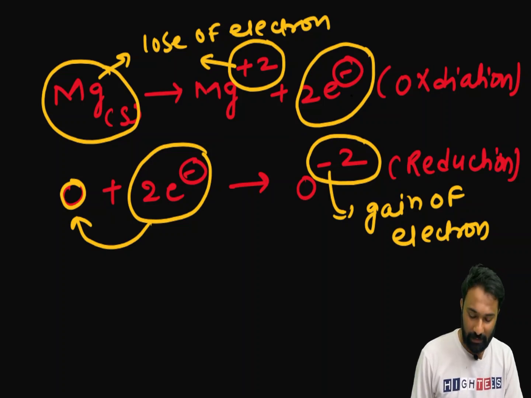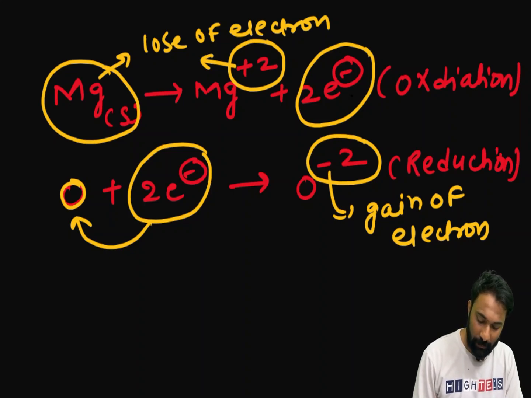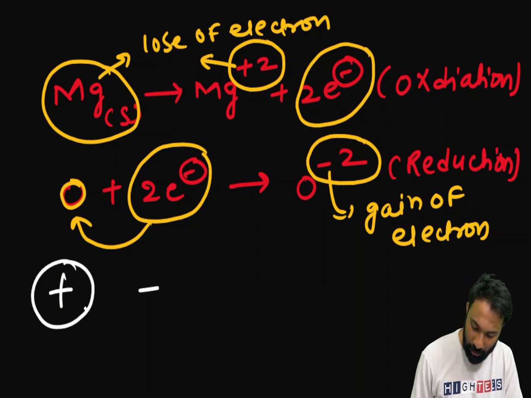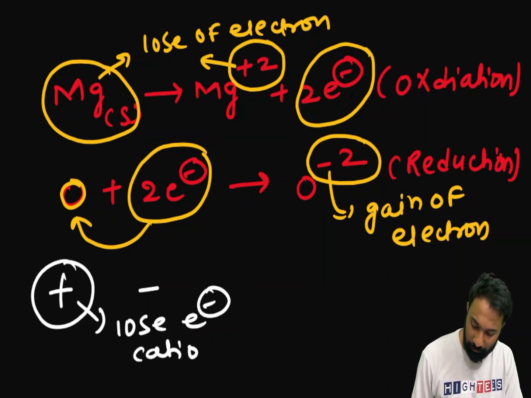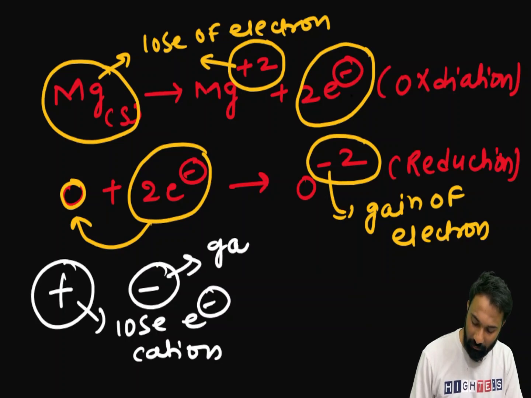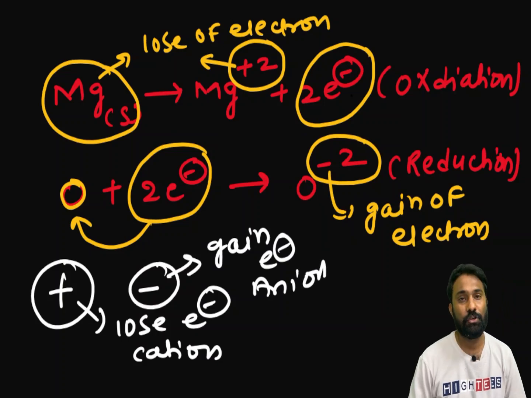Is it clear? Now next, one very important point, many students make a mistake here. In chemistry, don't consider plus means addition and negative means subtraction. Here, what does this positive charge indicate? A positive charge indicates loss of electrons, and we call it a cation. This negative charge we call gain of electrons, or anion. Clear? You have to remember this.